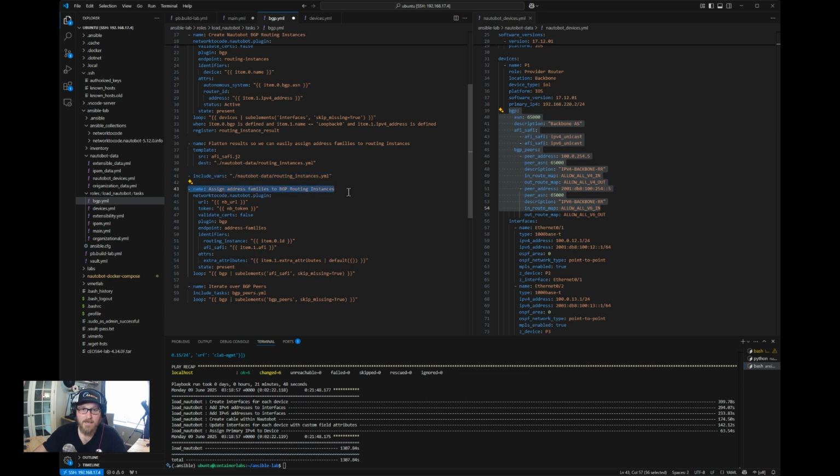We'll go ahead and assign the address families to a routing instance per router, because we'll have one routing instance per router, and then we'll have to assign address families. We'll have two of those, IPv4 and IPv6, to assign to that routing instance per device, per router. So we'll take care of that, and then we'll create another task that we'll do an include task on,